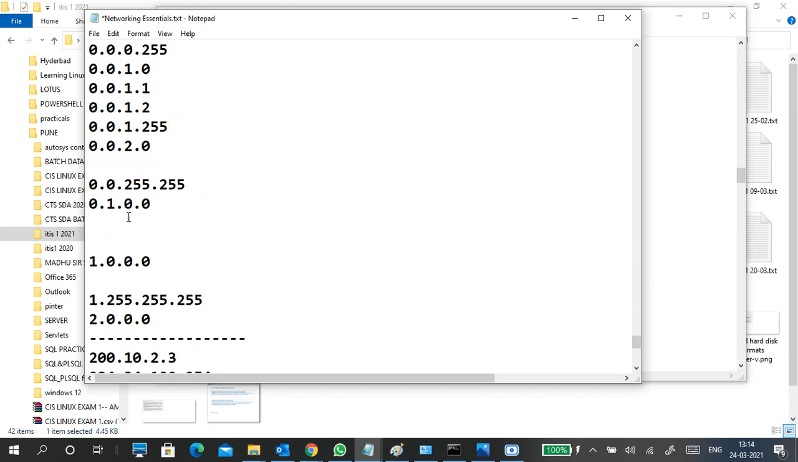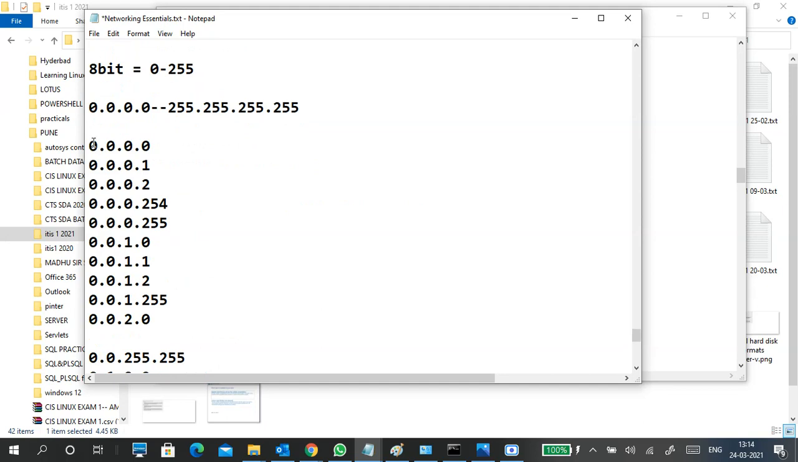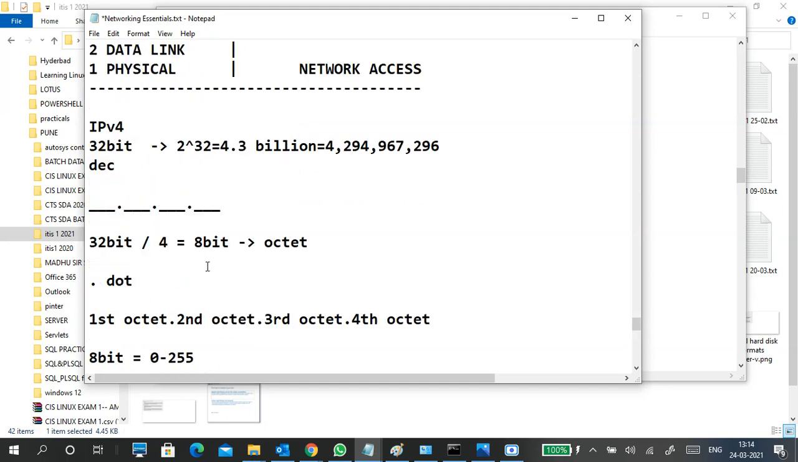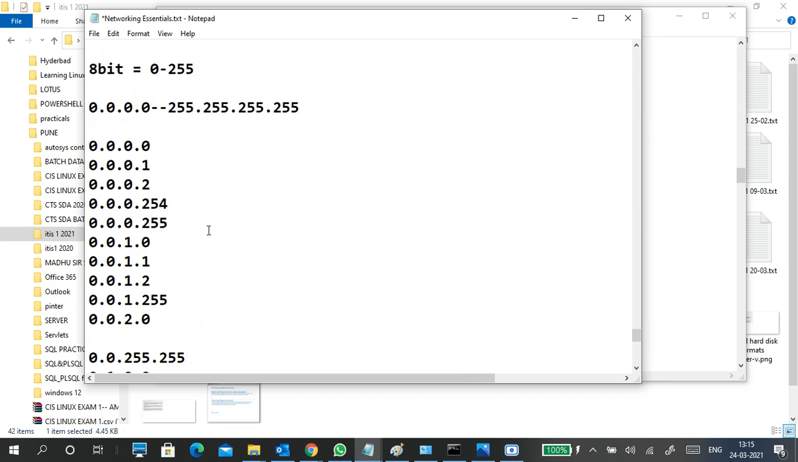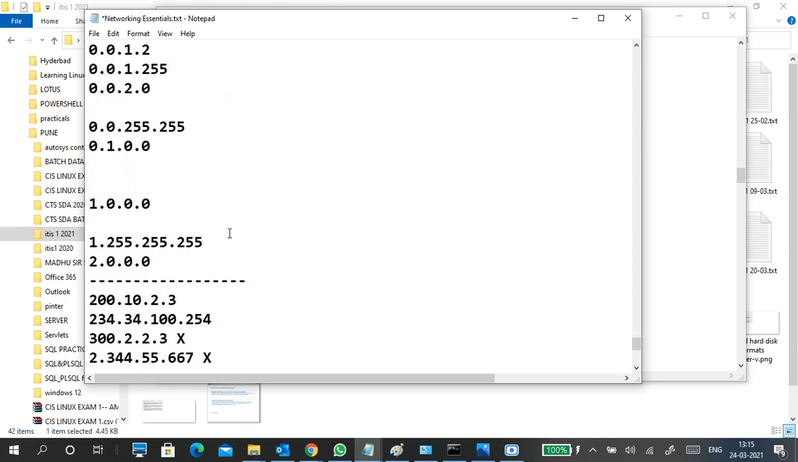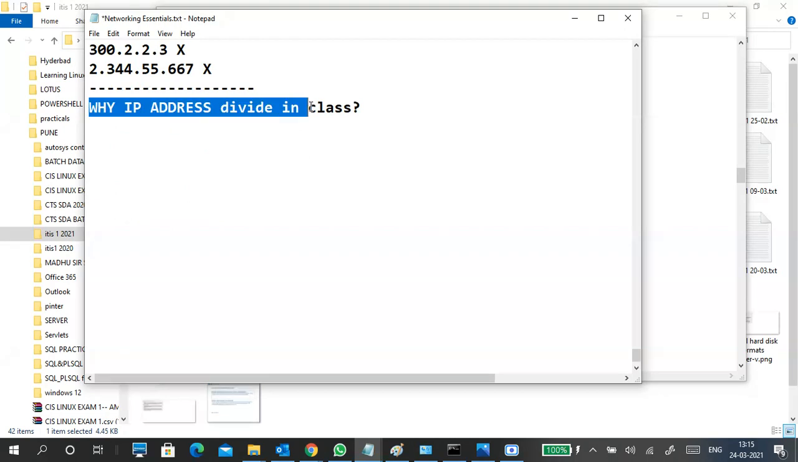But this is a single IP address. What if we are using IP addresses in different places in different ways? These 4.3 billion IP addresses are not enough to cover the world. And to manage the IP addresses in a more efficient way, we have to divide these entire IP addresses into different classes.